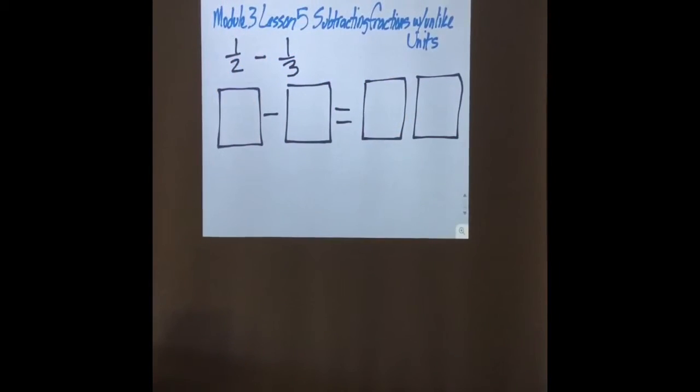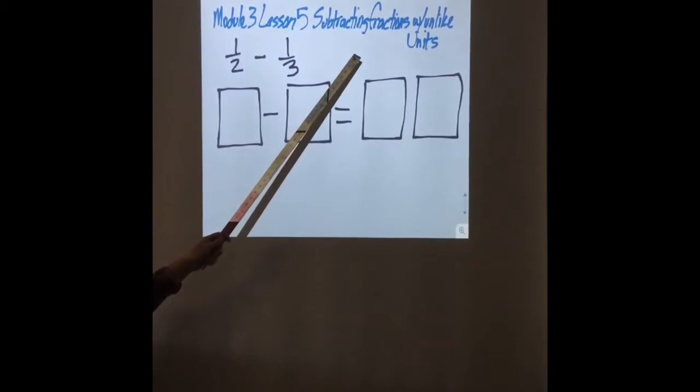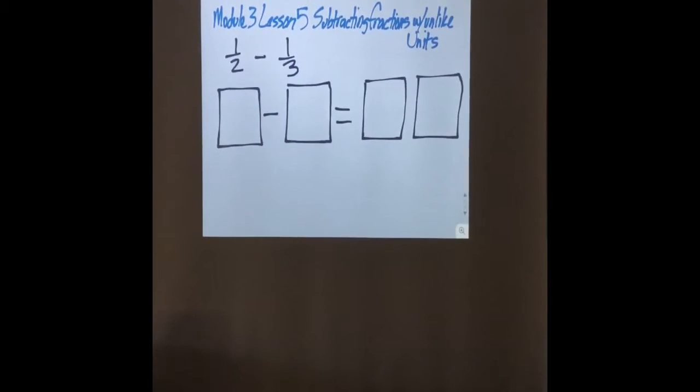Welcome back to math. Today we're on module 3, lesson 5. We're going to be subtracting fractions with unlike units. Now a unit is the bottom number. So we have a half and we have a third. So the question is, how do we draw this out?